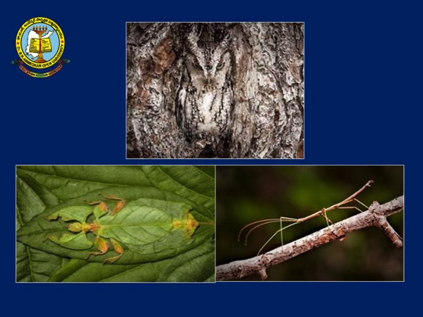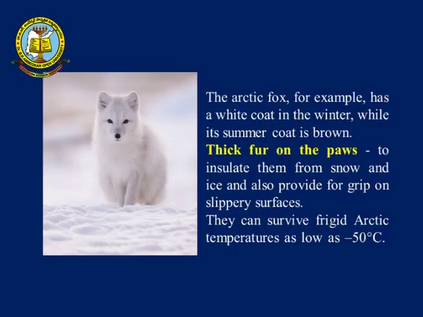So, these are all a type of defense mechanism to avoid the prey being caught. When you are talking about the Arctic fox, for example, it has a white coat in the winter and a brown coat in the summer. The white coat lets it blend within its environment so that it can camouflage itself and easily prey on small animals. The thick fur insulates them from the snow and ice and also provides grip on slippery surfaces. They can survive almost minus 50 degrees centigrade.